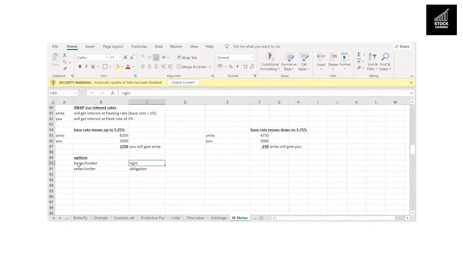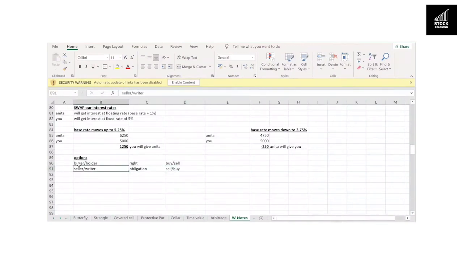Now, what is the right that the buyer has? The buyer has a right to either buy or sell. And the seller has an obligation to sell or buy. That means when the buyer has a right to buy, the seller has an obligation to sell. If the buyer has a right to sell, the seller has an obligation to buy.